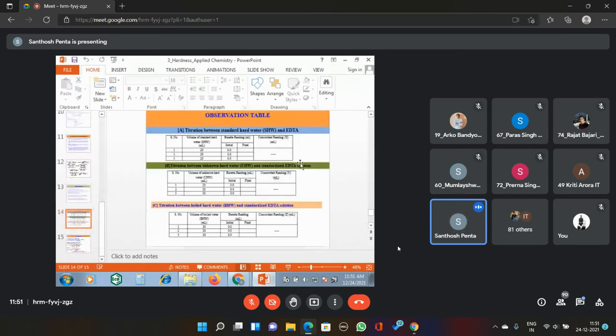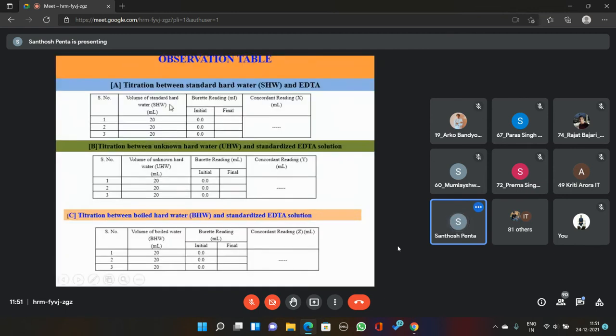Once again, here an observation table was there. Here you can see the observation table. I am repeating the procedure for the determination of hardness. Fill the burette with the disodium salt of EDTA. Then for the water sample whose hardness we have to determine, pipette out 20 ml into a conical flask. Then add 10 ml of basic buffer solution.